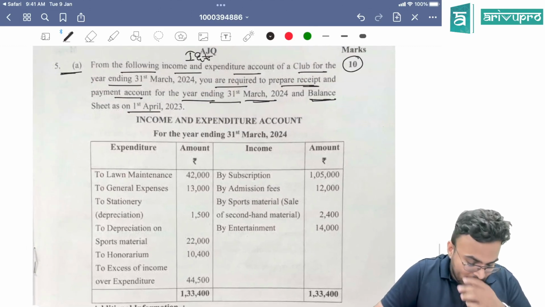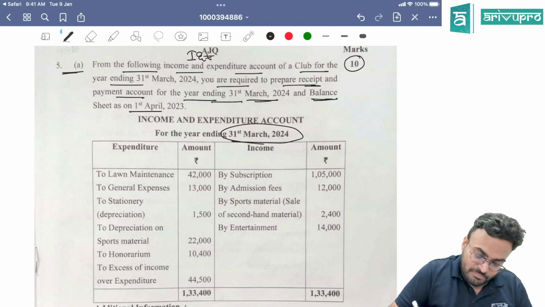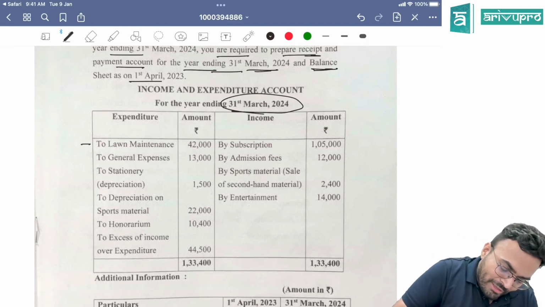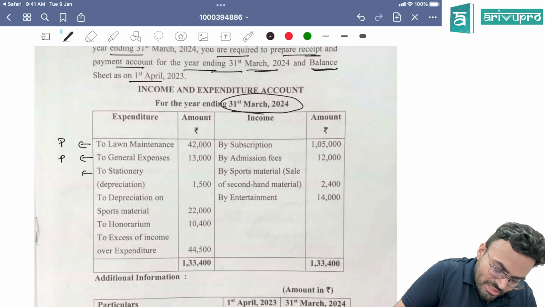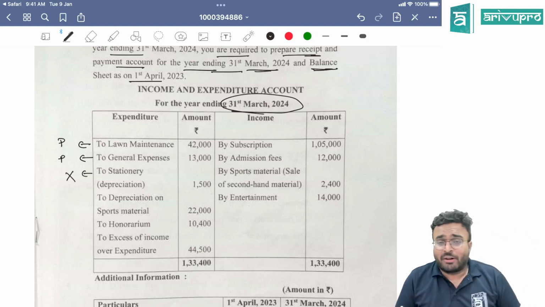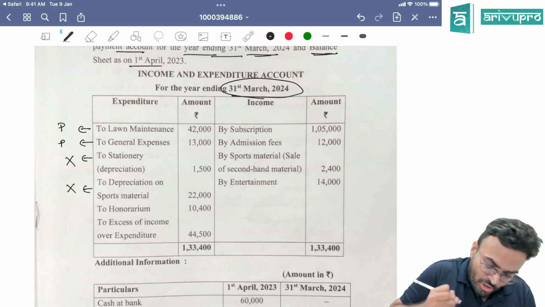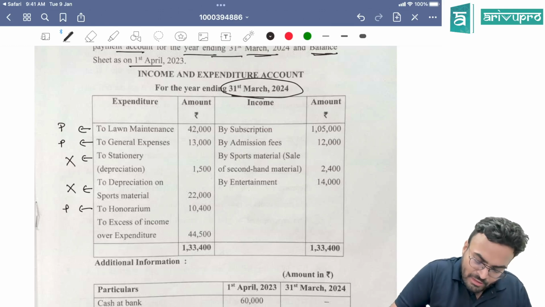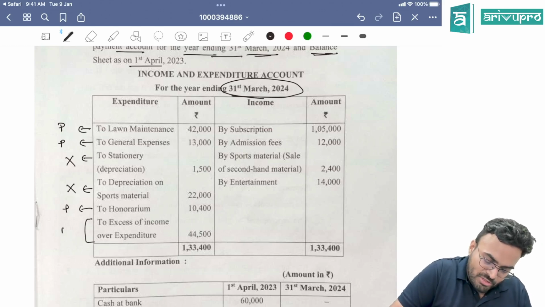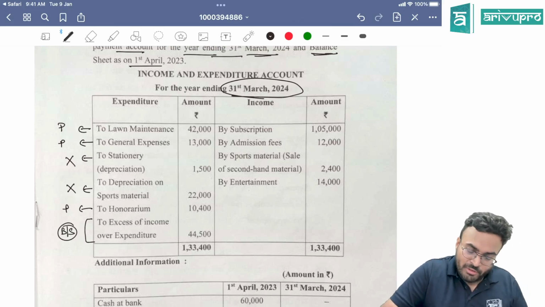Okay, understand this. Income and expenditure account is given. Lawn maintenance will go into payment. General expense will go into payment. Stationery depreciation will not go to receipt and payment account. Depreciation is a non-cash item. Depreciation on sports material will not go into receipt and payment account. Honorarium will be going into payment. Surplus will go into balance sheet, so it's not going to bother us.